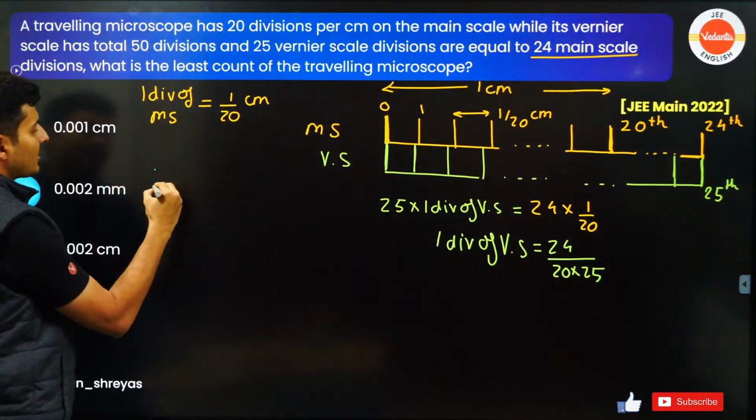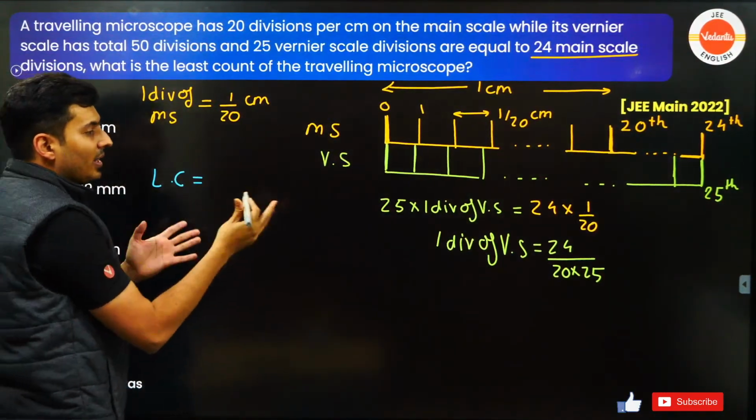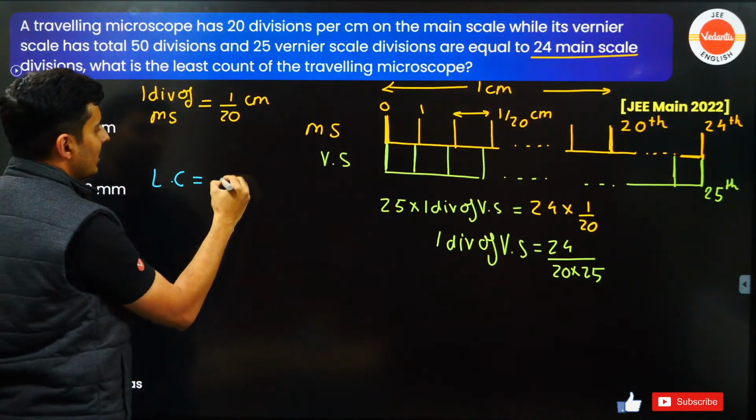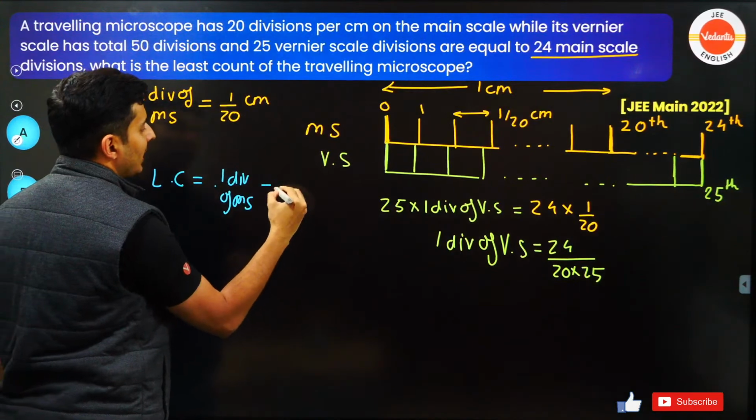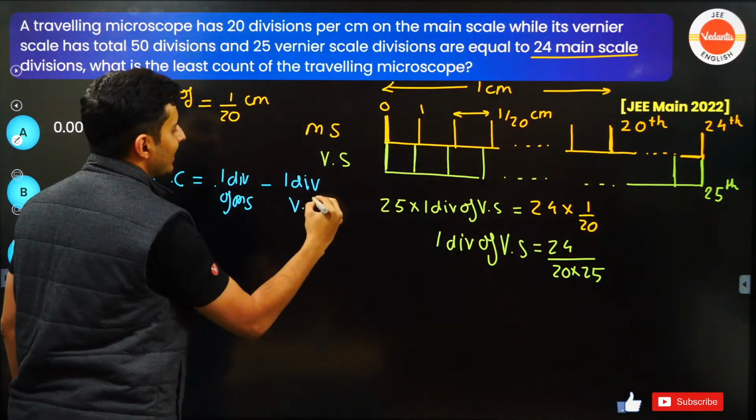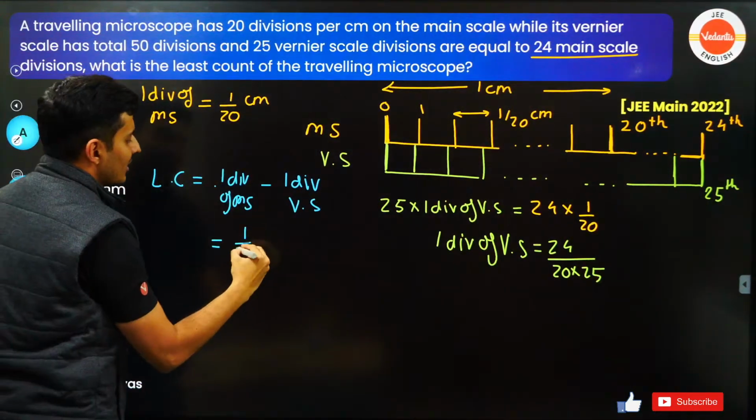Last is finding the least count. What will be the least count? Bigger number minus smaller number. So 1 division of your main scale minus 1 division of your vernier scale. 1 division of main scale is 1 by 20.